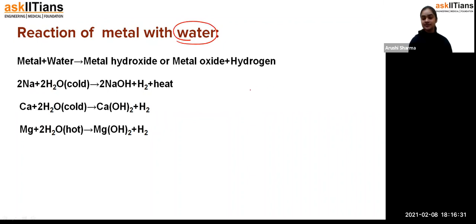Okay. So students, when a metal reacts with water, we have three conditions: first, second, third. First, cold water. I'm not talking about ice water, just cold water, like normal water. Then we have hot water, that means we are heating that water. Then we have steam. So these are the three different things here.